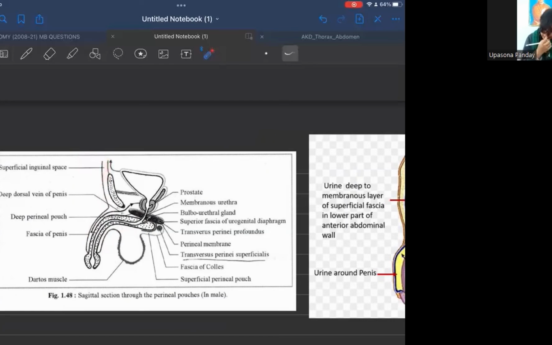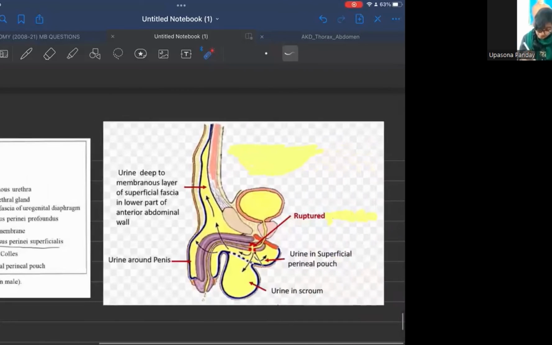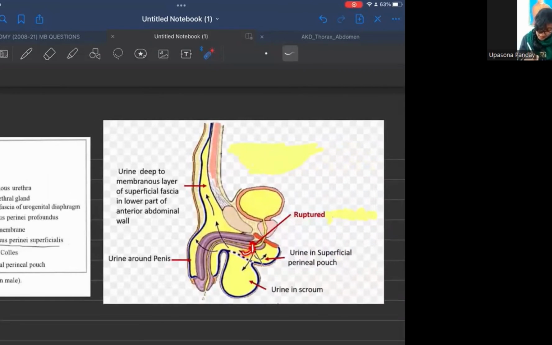Hence the urine that has leaked from this membranous urethra will first pass into the space between the fascia of the penis and the dartos muscle, and then it will ascend up into the superficial inguinal space, and then it will enter the anterior abdominal wall. See, here there is a rupture, the urine comes out, then goes all the way here, and then ultimately ascends up into the anterior abdominal wall.